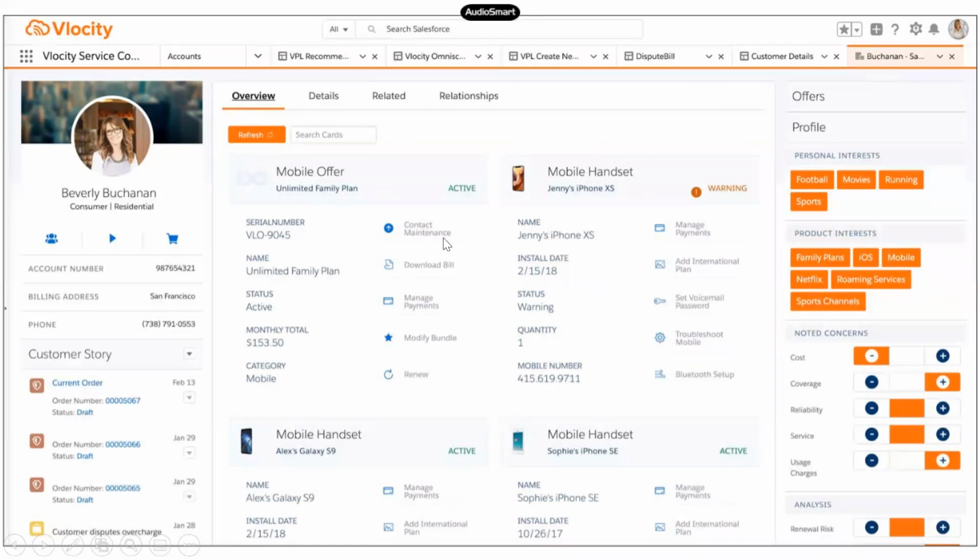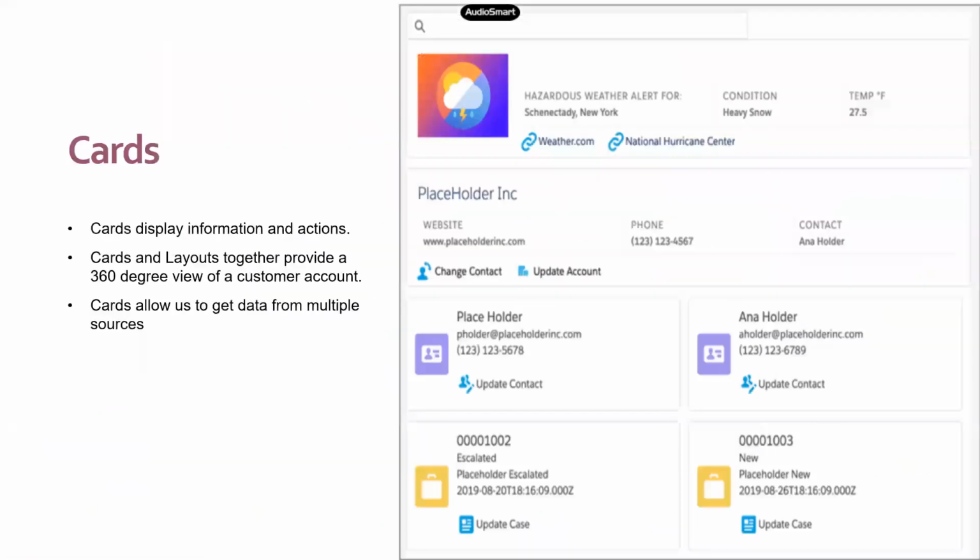Again, you can see what mobile handsets the customer has from this telecom operator, what the plans are and everything. You have buttons on the same page for each and every mobile handset. So you can build this entire thing on a single screen using cards, which is mostly configuration, except for the UI styling part.